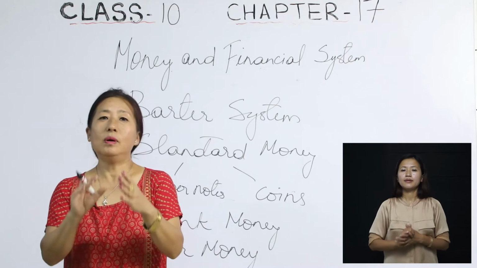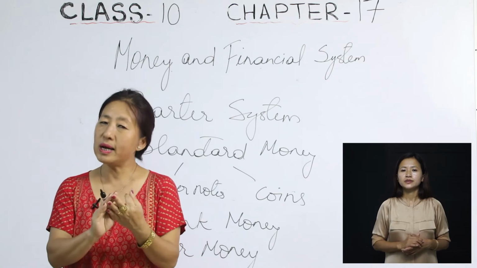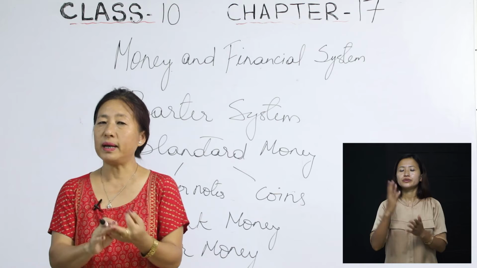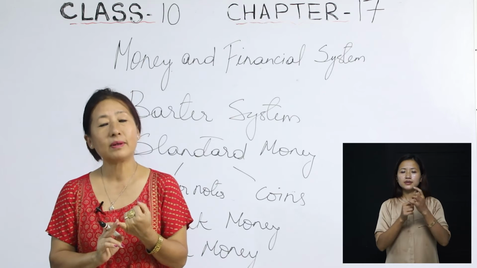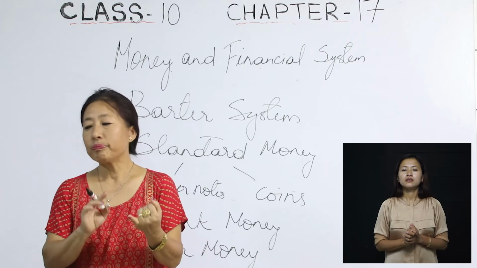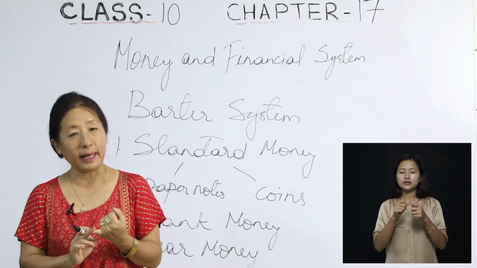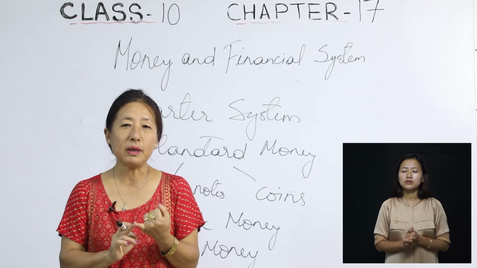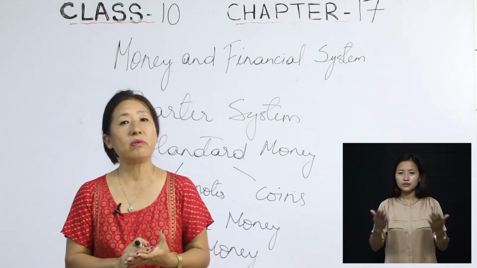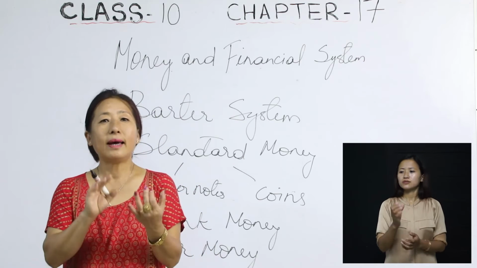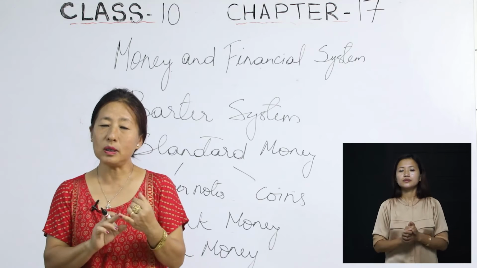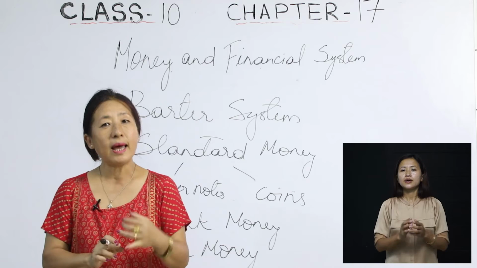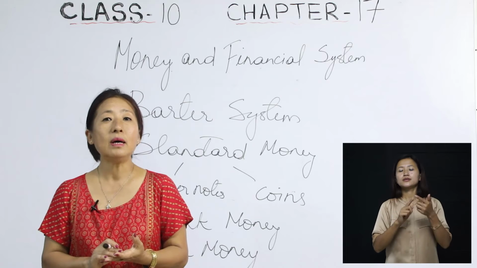So we have 3 different kinds of money. The first one we call standard money, or legal tender money. Standard money means something that no one can refuse to accept. Then this standard money again has 2 kinds. One is called the paper notes and the other one is called the coins.